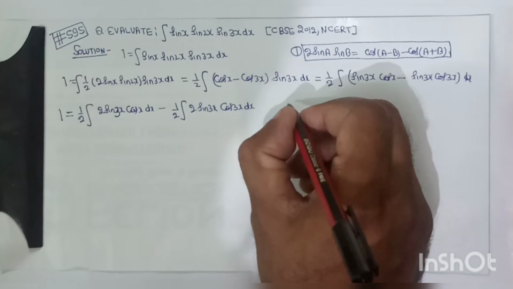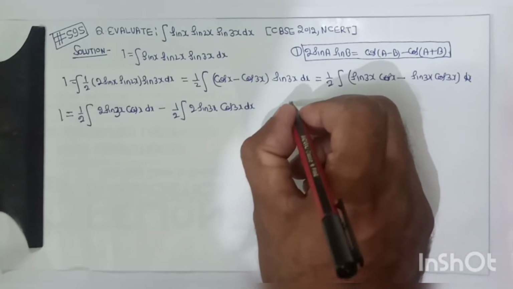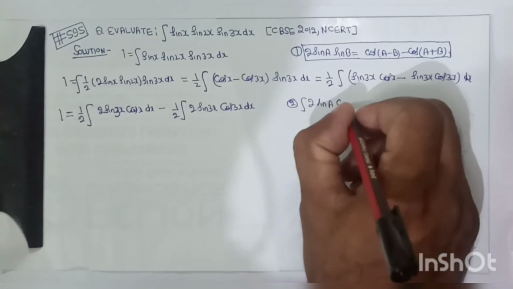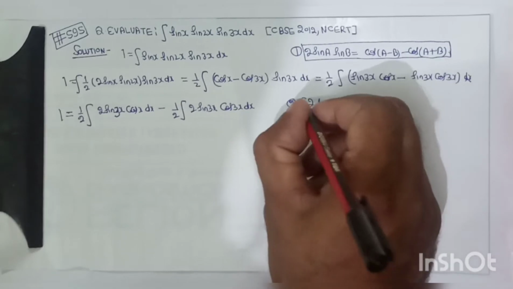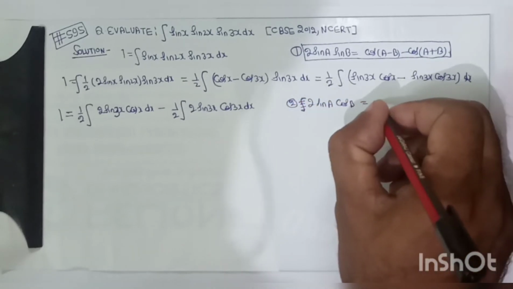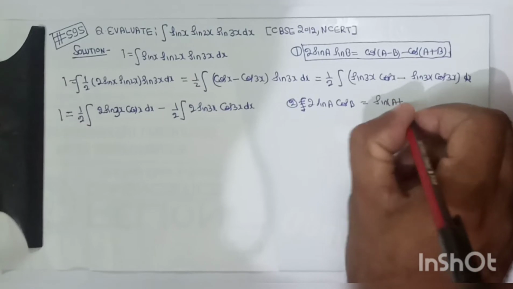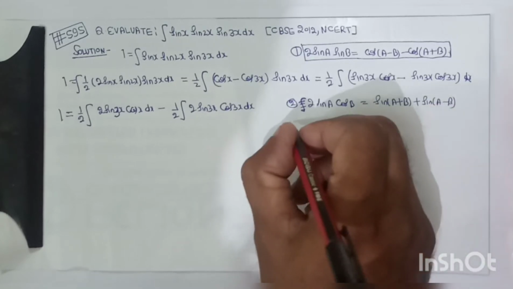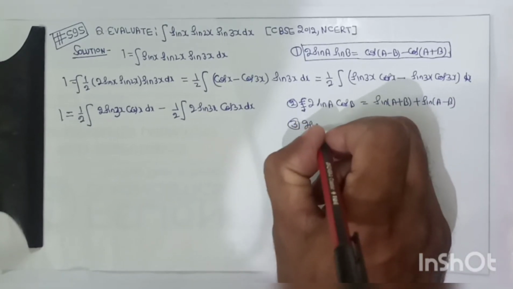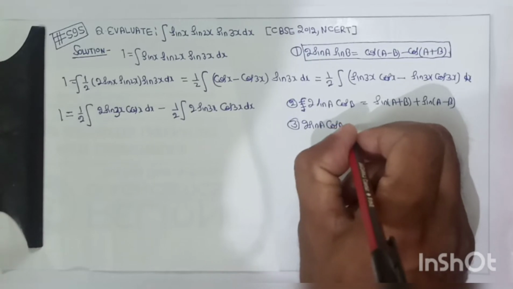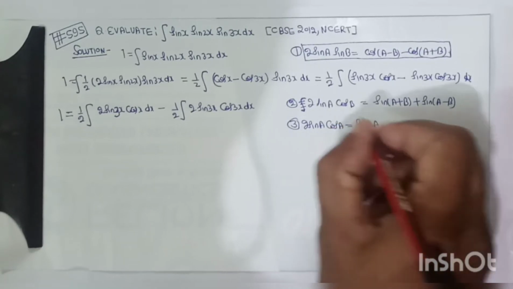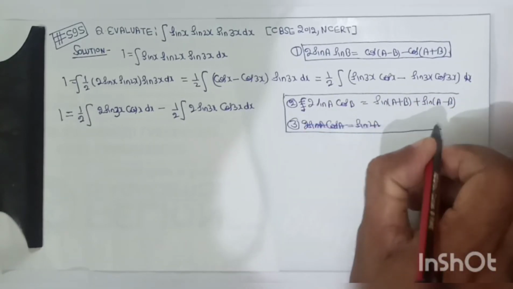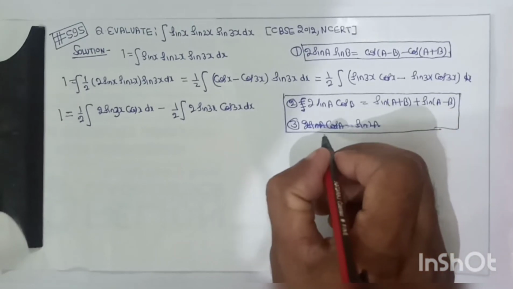Now we know the formula: 2 sin A cos B is equal to sin(A plus B) plus sin(A minus B). And we also know 2 sin A cos A is equal to sin 2A. So we will use these two formulas here.